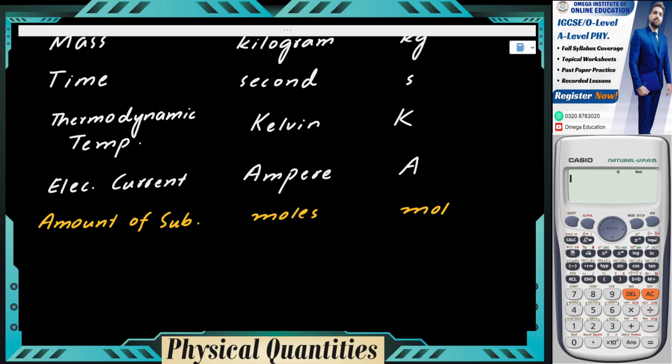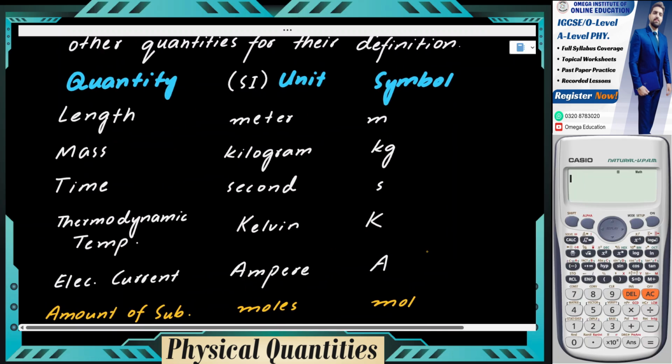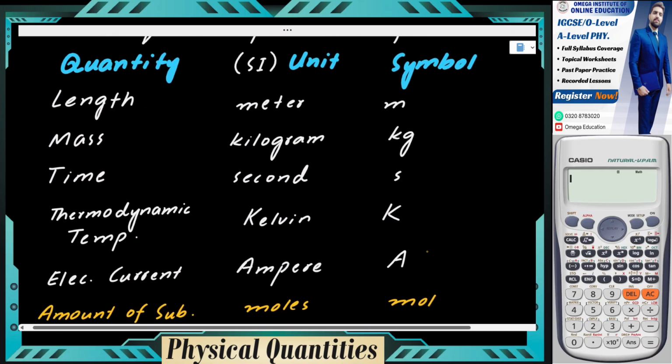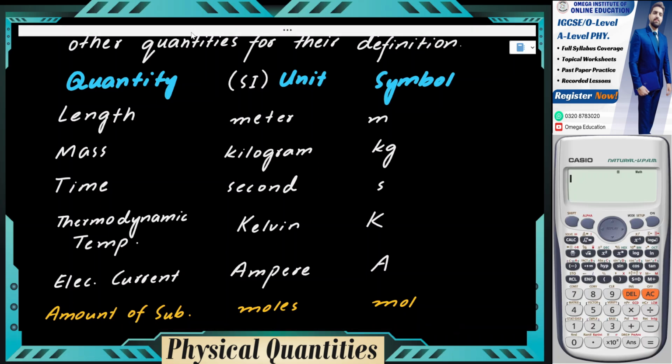And the last one, the seventh one, is intensity of light, also known as luminous intensity, which is measured in the unit candela, which is represented by the symbol cd, small c, small d. So these are the seven physical quantities, I should say, seven base quantities that you need to memorize.